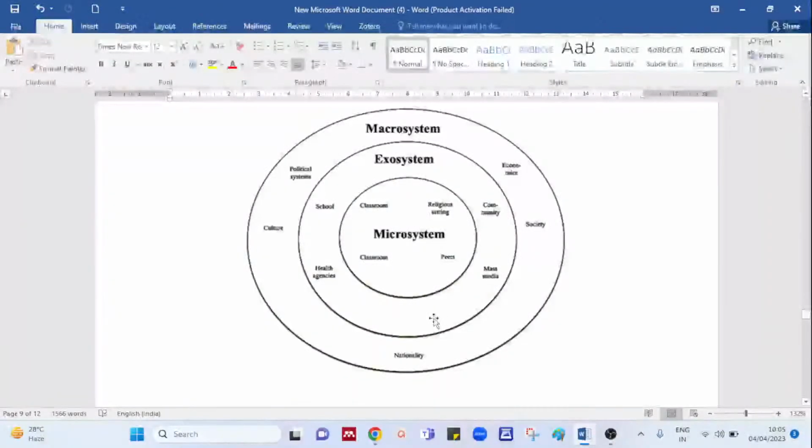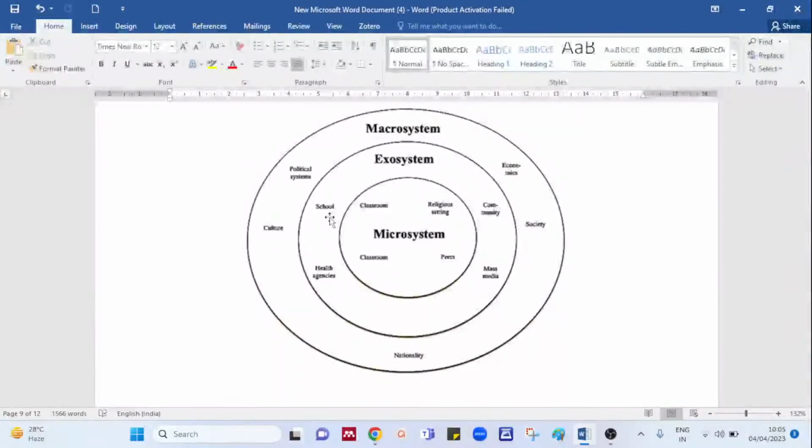Who has given this theory? It was given by Urie Bronfenbrenner, and it has created a development. This theory is basically the development of context, or development of the ecological social system. Now what is this ecological social system? What exactly does it consist of? We are going to see all of it one by one.